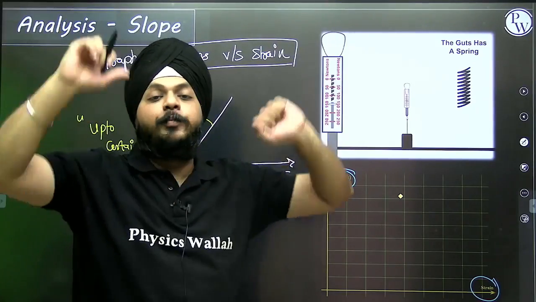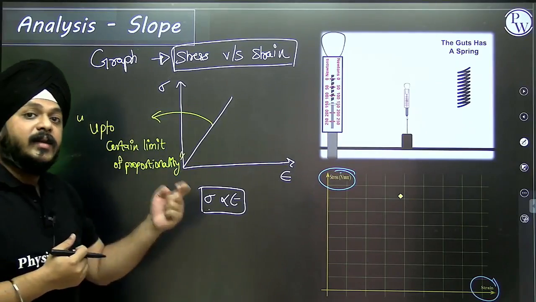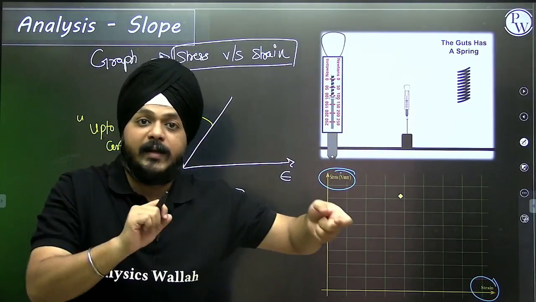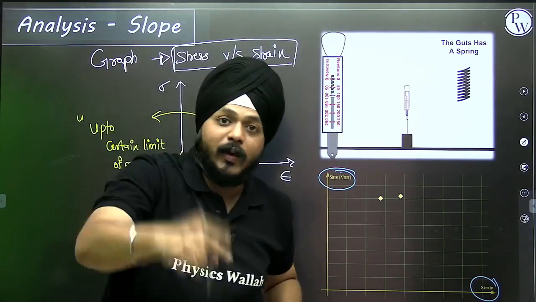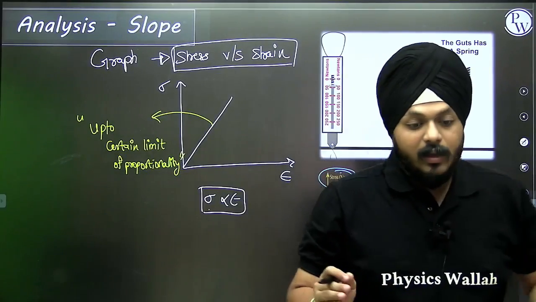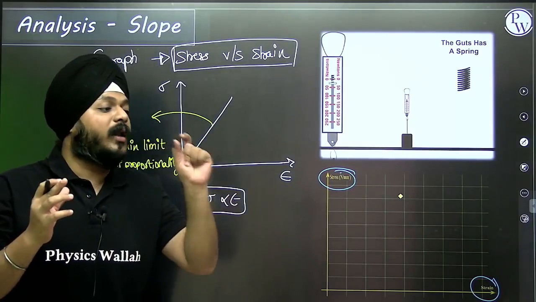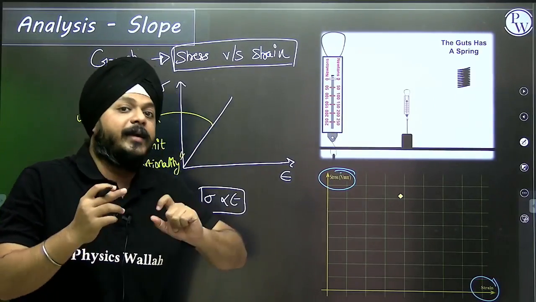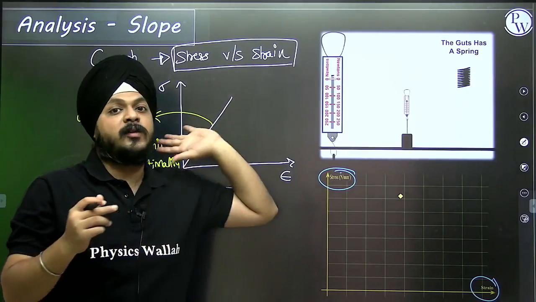Up to certain limits of proportionality, this graph, right? I'm talking about that range, that limit up to which Hooke's law is valid. Within that range, this graph should compulsorily be a straight line. Again, I'm repeating that statement: I am talking about the range, a limit up to which Hooke's law is valid. Up to that limit, this graph should be a straight line.